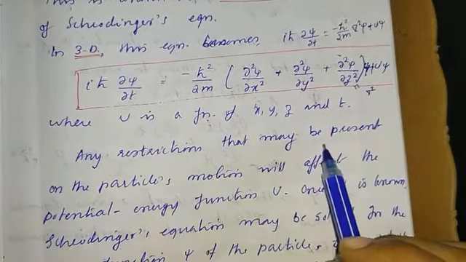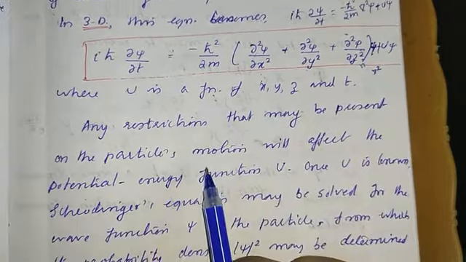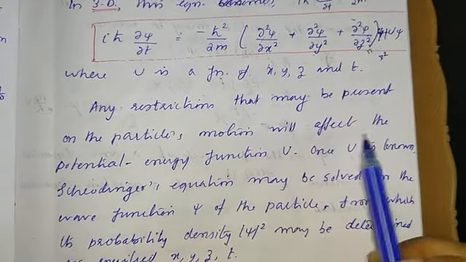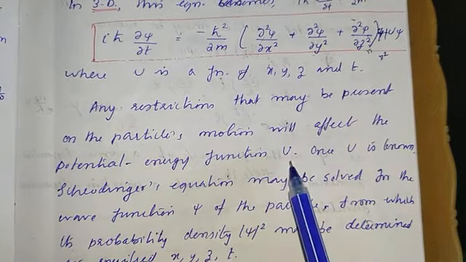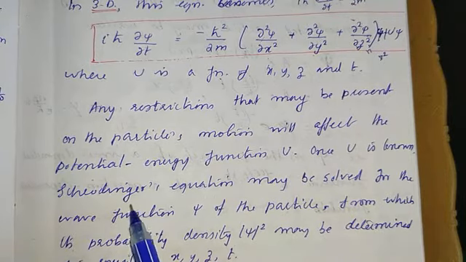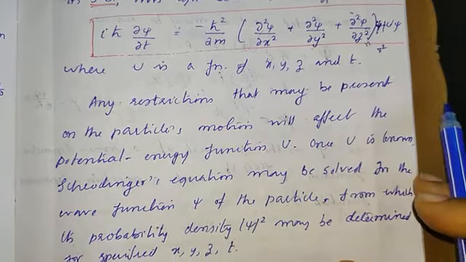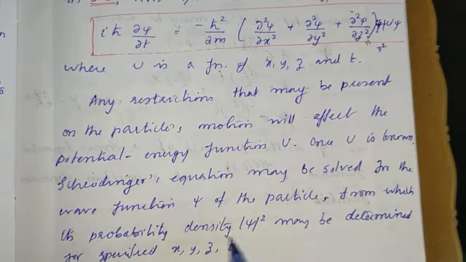Any restrictions that may be present on the particle's motion will affect the potential energy function U. Once U is known, Schrodinger's equation may be solved for the wave function psi of the particle, from which the probability density psi square may be determined for specified x, y, z and t.